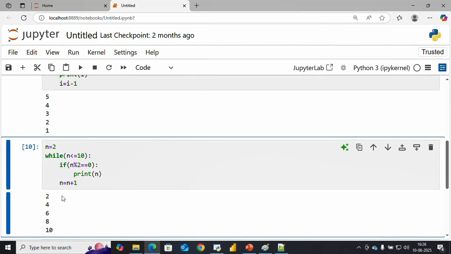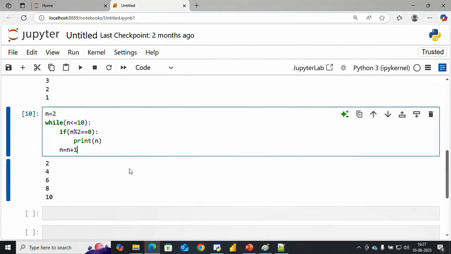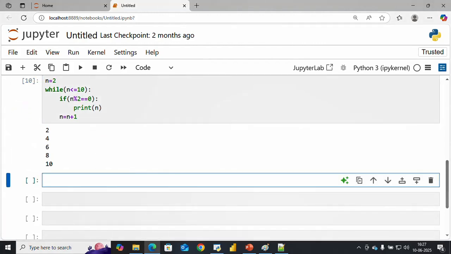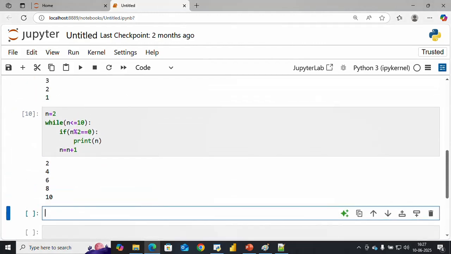Here you can see I am able to get all the even numbers up to 10: 2 4 6 8 10. Okay, clear?